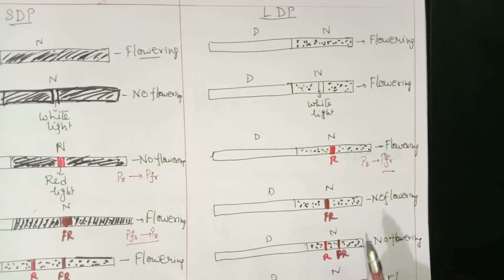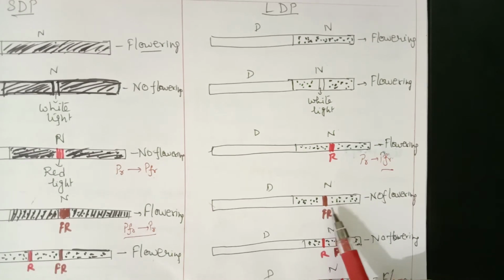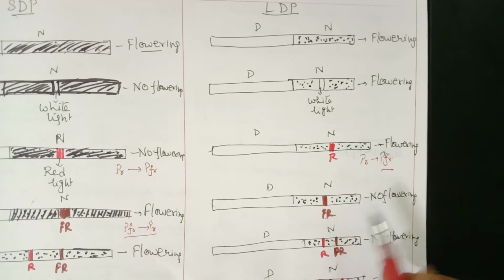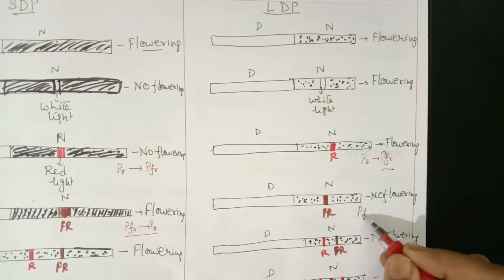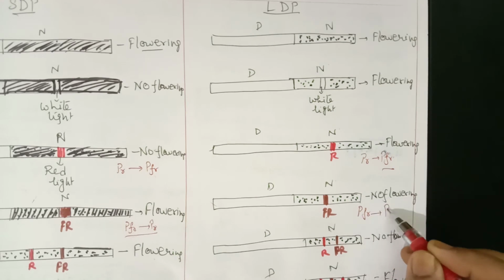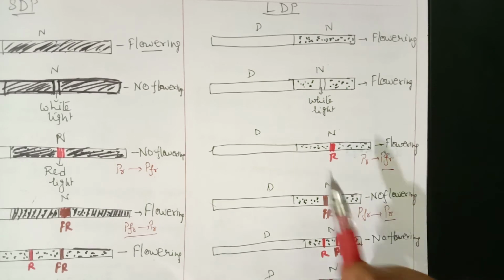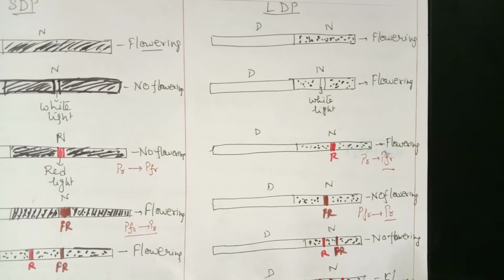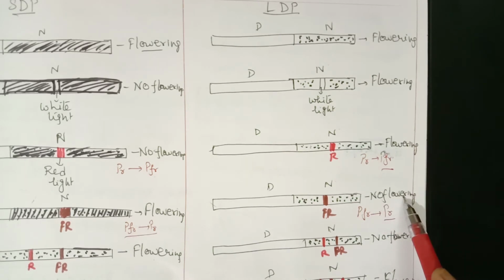Next, if night time is interrupted by far red light, what happens? PFR will be converted into PR. PR cannot induce flowering in long day plants. So we don't find any flowering here.